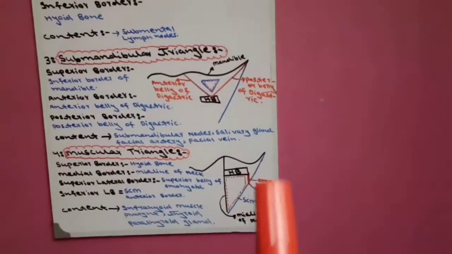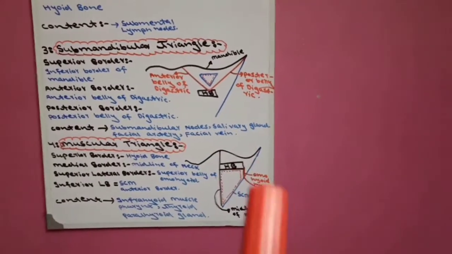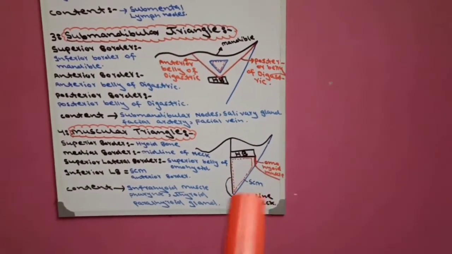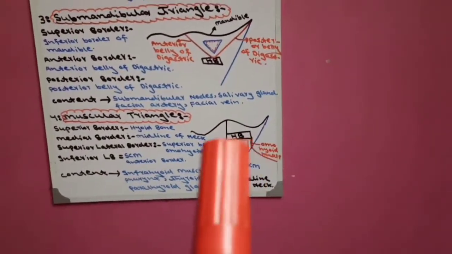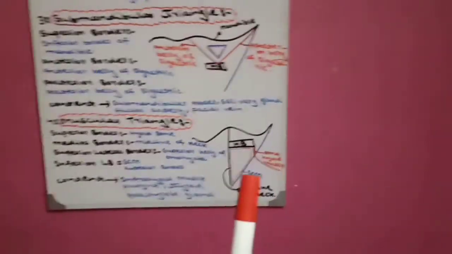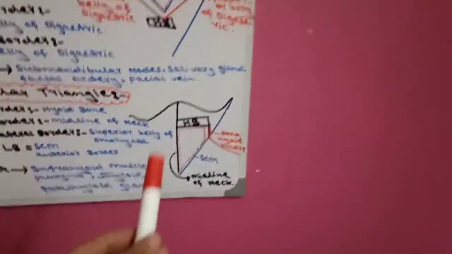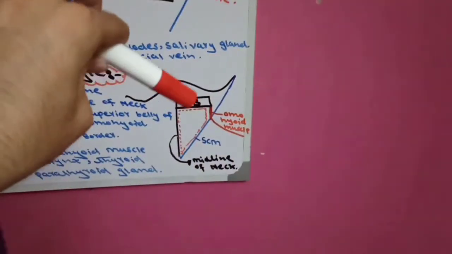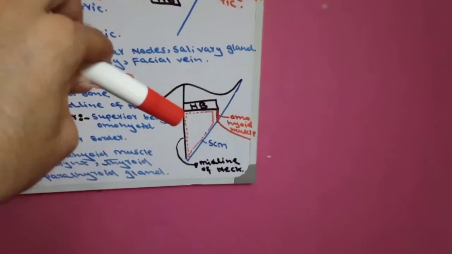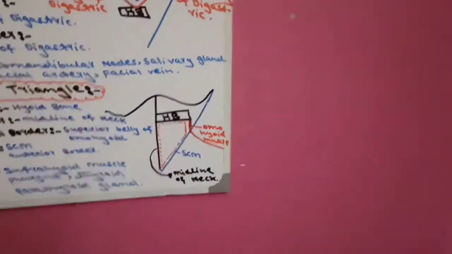Now this is the diagram of muscular triangle. How do we draw it? We draw the inferior border of mandible and the sternocleidomastoid muscle and the midline of neck and hyoid bone and superior belly of omohyoid, which is shown in red, and inferior belly of omohyoid. Now this muscular triangle which I show in dots, the superior border of this triangle is formed by hyoid bone, the medial border is formed by midline of neck, and the lateral border is formed by two structures.